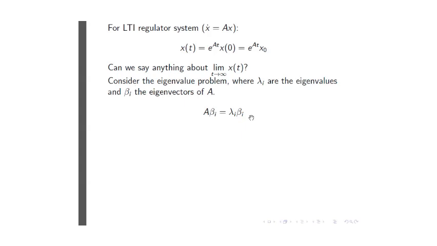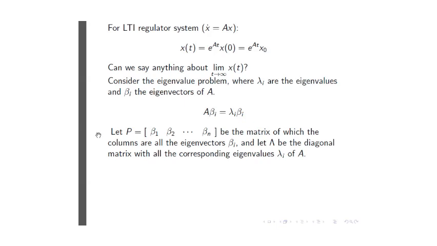Now, I can state this for any one of the k eigenvalues. Sorry, Friedland uses k for the order of A, I've used n, a small n. So if I now put all n eigenvectors in a matrix, which I call P, in such a way that each column of this matrix P is an eigenvector. This matrix P is often referred to as the modal matrix, especially in the vibrations world, they will refer to this as the modal matrix.